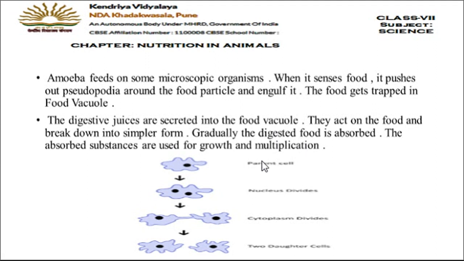You can see here that after getting energy, the amoeba is doing multiplication, that is, dividing. This amoeba divides. Here the nucleus is divided into two, and then you can see the cytoplasm also divided into two, and from one amoeba, two amoeba are ready. This is called multiplication of amoeba. So after getting the food, the amoeba gets energy and then continues its growth and multiplication process.